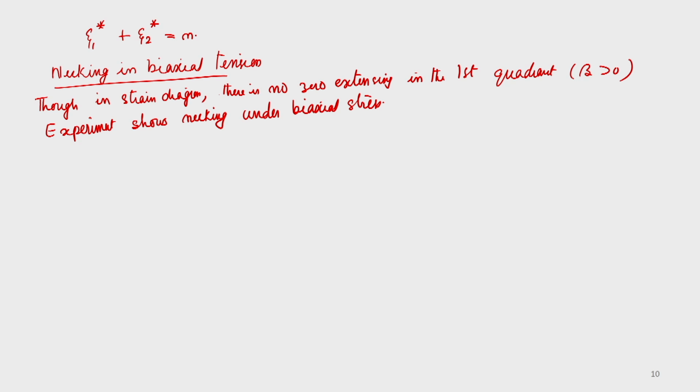So this experiment shows necking under biaxial tension occurring at a strain greater than that of the attainment of maximum tension, along a line perpendicular to the major tensile axis.